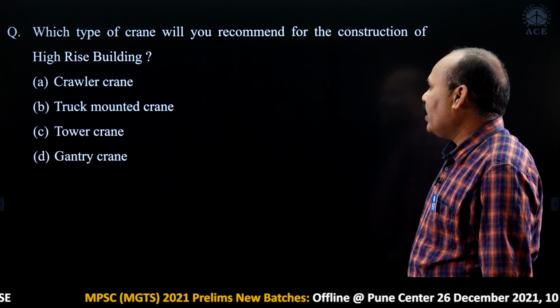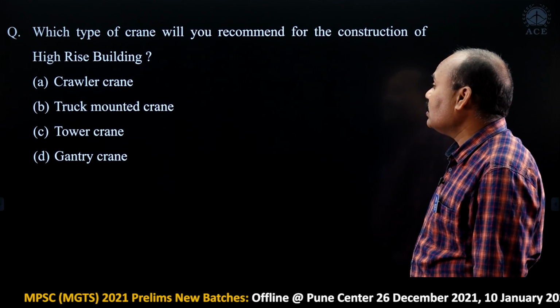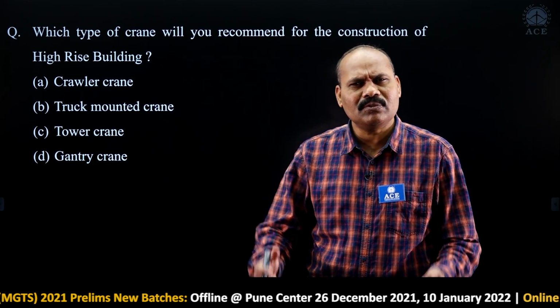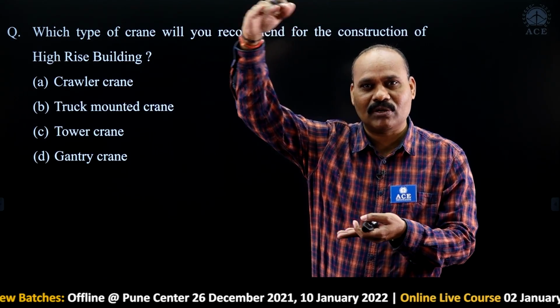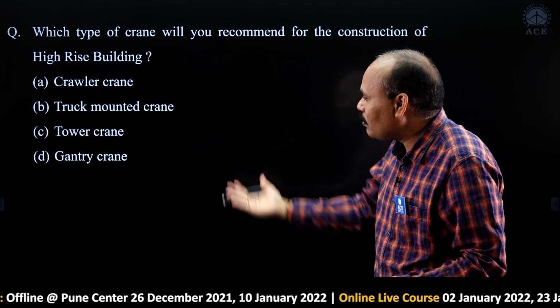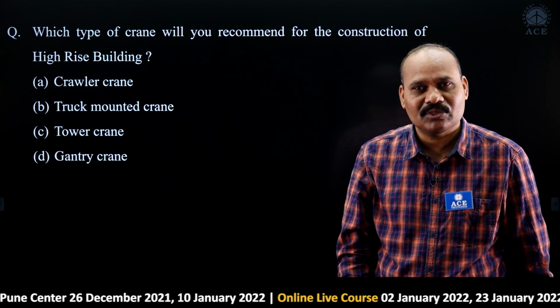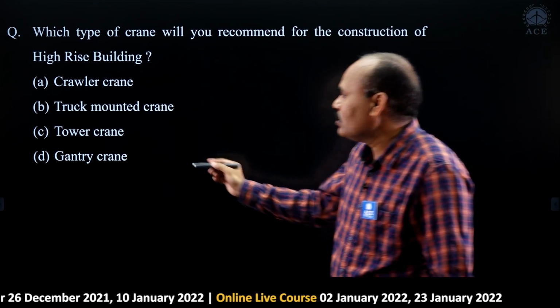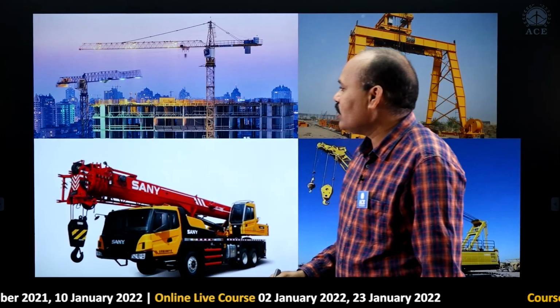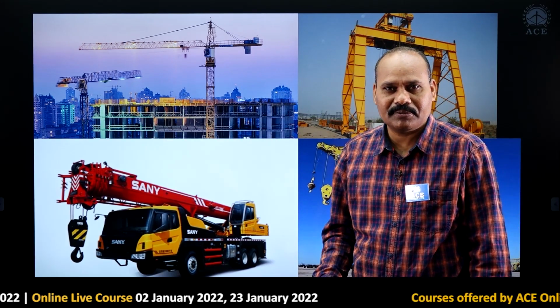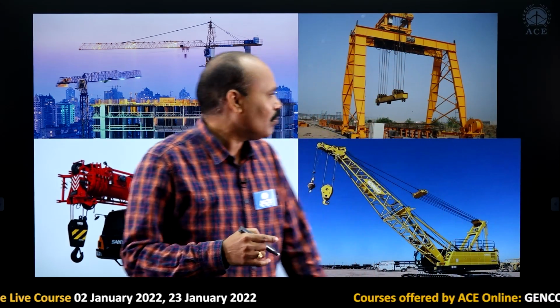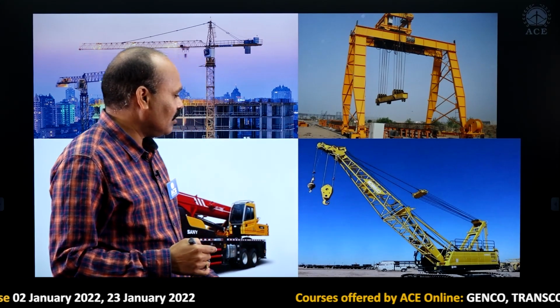Which type of crane will you recommend for the construction of a high-rise building? High-rise building means a tower. You are building a tower, so directly you can answer tower crane. Tower crane is the best. When you look at this tower crane, it is meant for high-rise buildings. Next, truck mounted, gantry and crawler type.